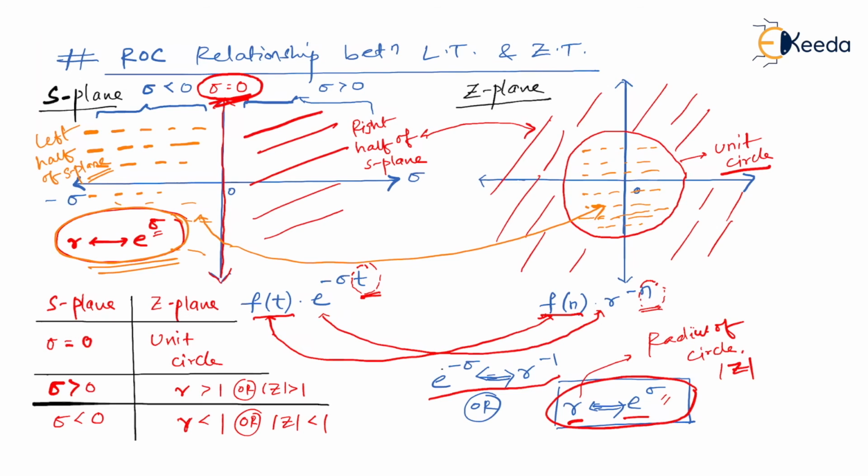So I hope you understood the relationship between Laplace transform and Z transform in context to ROC area. Because when I'm talking about ROC, in case of Laplace transform, we always talk in terms of sigma, and when it comes to Z plane, we always talk in terms of mod of Z. So for a conclusion purpose, I'll write sigma equal to 0, which is in S plane, also called the j omega axis.